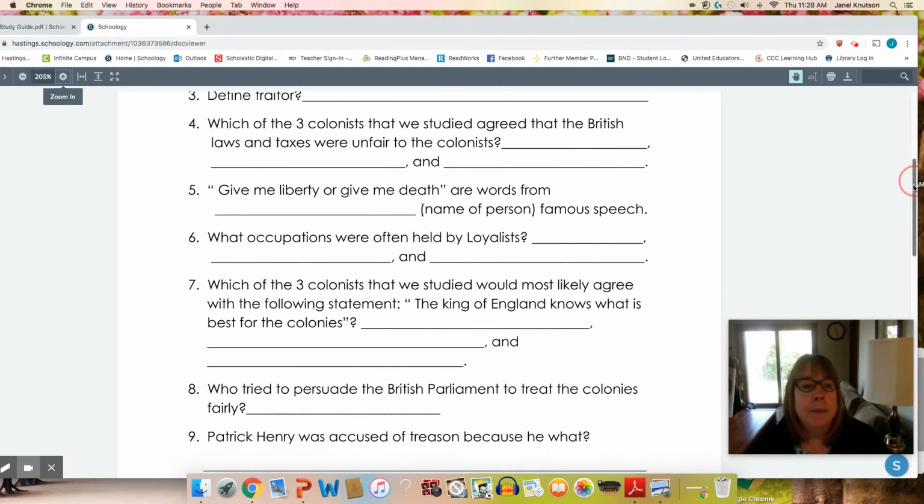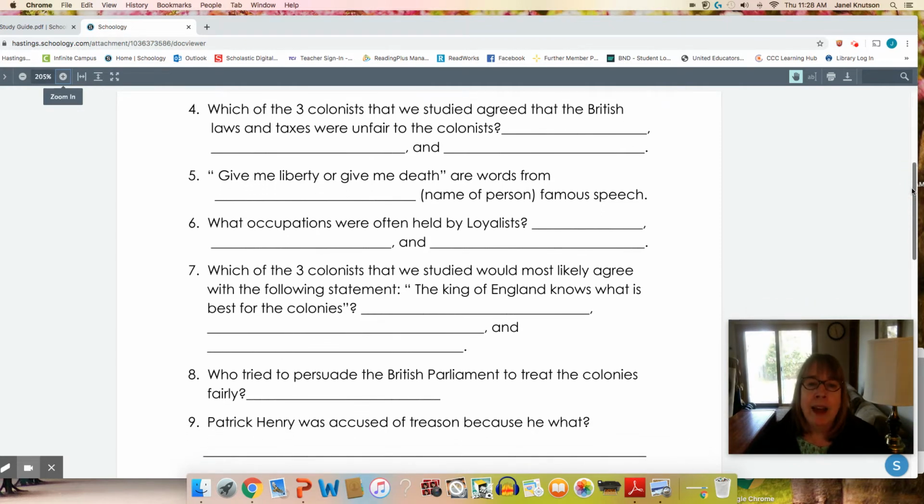Number 4, which of the 3 colonists that we studied agreed that the British laws and taxes were unfair to the colonists? That would be Benjamin Franklin, Mercy Otis Warren, and Samuel Adams. And you'll notice those are the Patriots. The Patriots are the ones that agreed the British laws and taxes were unfair. So it was Benjamin Franklin, Mercy Otis Warren, and Samuel Adams.